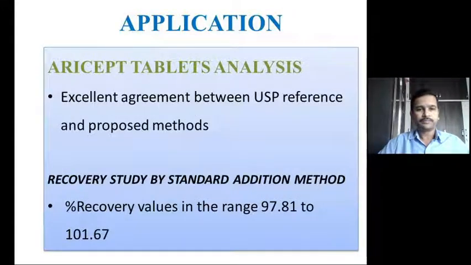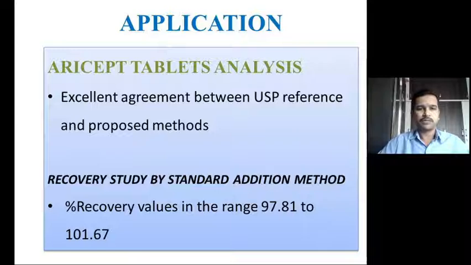Both the sensors have been used to determine the donepezil hydrochloride concentration in Aricept tablets. Aricept is the brand name of the tablet which is available in the market. The results obtained from the analysis of Aricept tablets using the proposed sensors and a reference USP method were compared statistically in order to assure accuracy and precision. No significant difference was found between the results of the proposed analytical methods and the USP reference method.